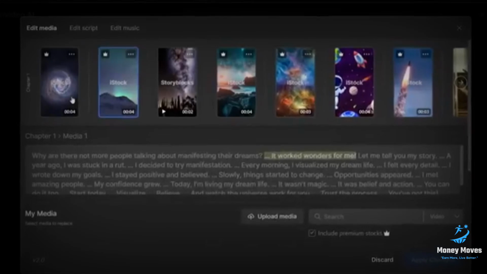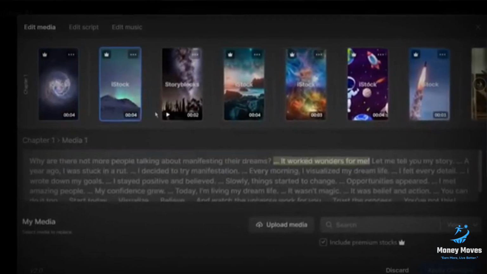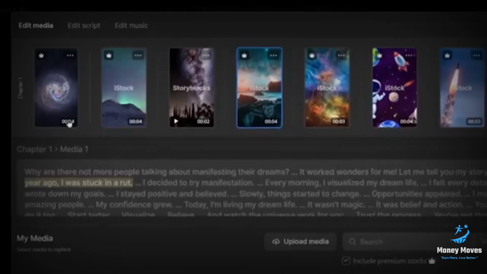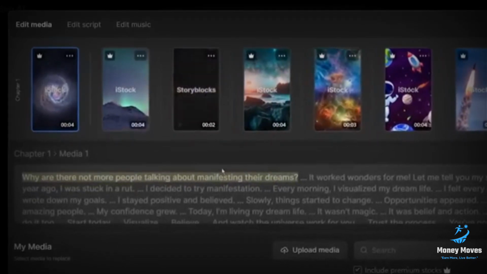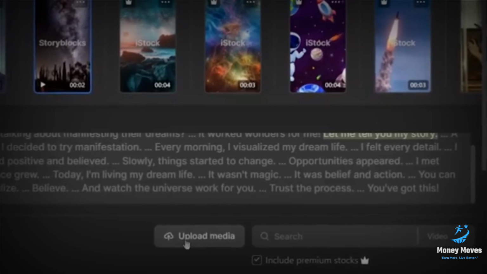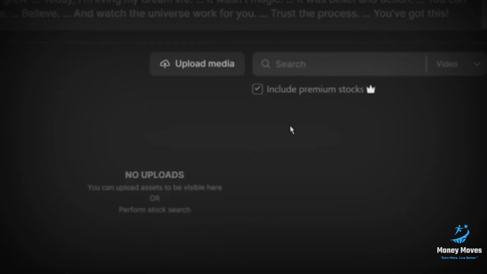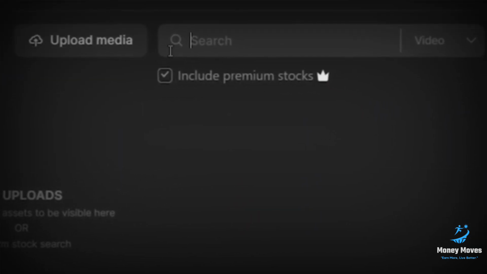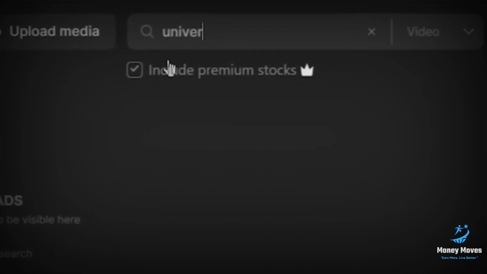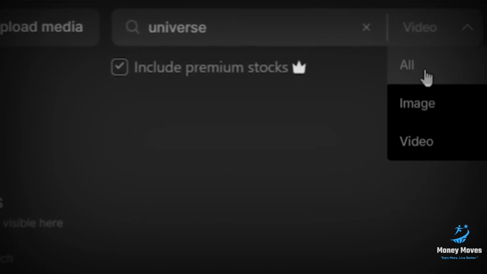Now, to edit media, it will show you all the different images and videos that InVideo AI used to generate the video. And as you can see, it highlights the scripts to show you where it used the media for. So for example, if we don't want this third stock footage, you can either click upload and upload something from your computer device, or you can search for different stock footage from over 8 million stock footage available on InVideo. So whatever you want for the video, you can search for that in the search bar.